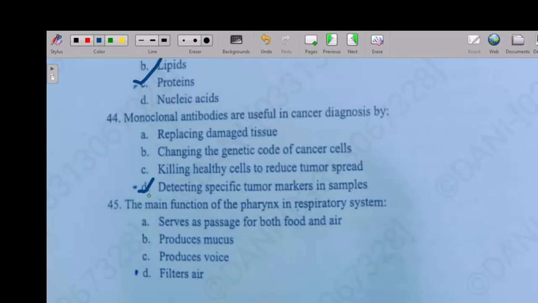So the next question is: the main function of the pharynx in the respiratory tract is to serve as a passage for air, produce mucus, produce voice, or filter air. So the right answer is option A.